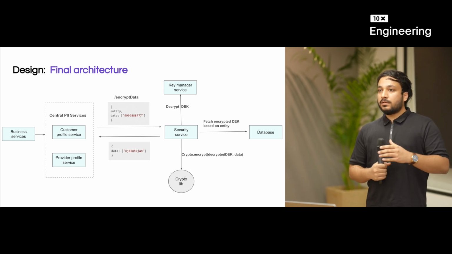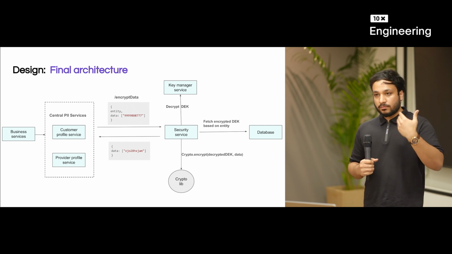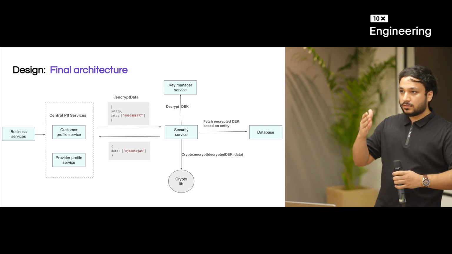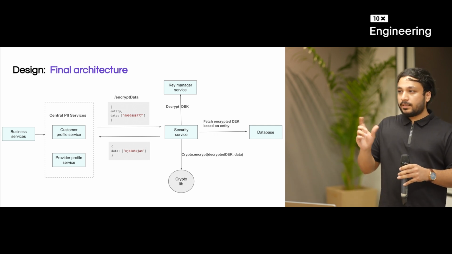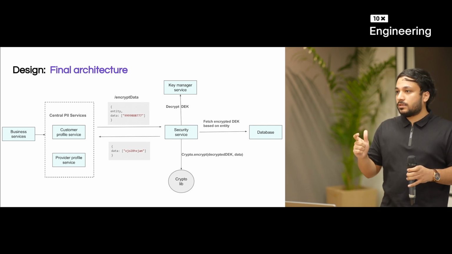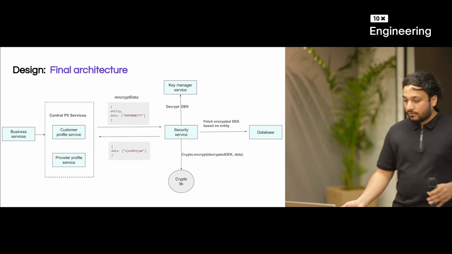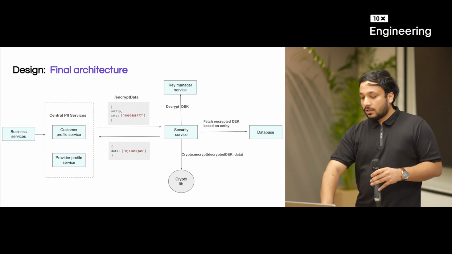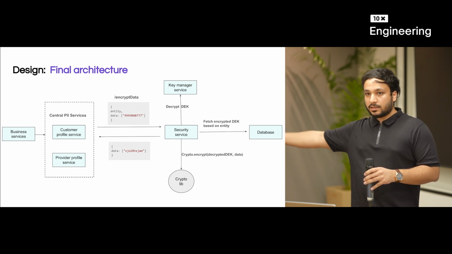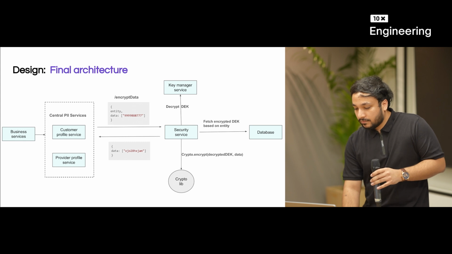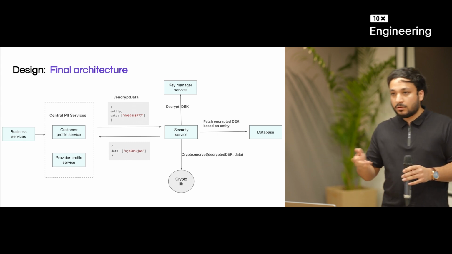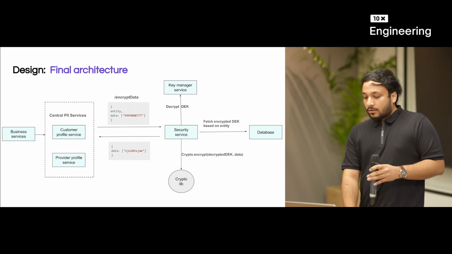But let's say there is a call to add user. Someone calls an API of add user. Now customer profile service, before storing it in the database, needs to encrypt that data first, right? Because we have to solve for encryption. So customer profile will call security service, a separate service for encryption, and it will send the entity, which can be user ID or user or whatever you finalize on, and it will send the data.